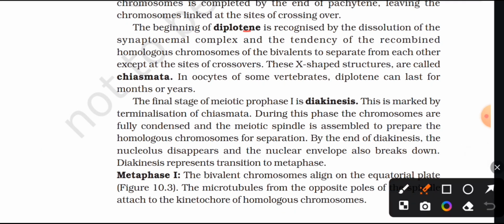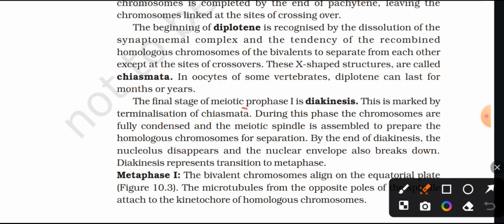The beginning of diplotene is recognized by the dissolution of the synaptonemal complex and the tendency of the recombined homologous chromosomes of the bivalent to separate from each other, except at the site of crossover. These X-shaped structures are called chiasmata. In oocytes of some vertebrates, diplotene can last for months or years.